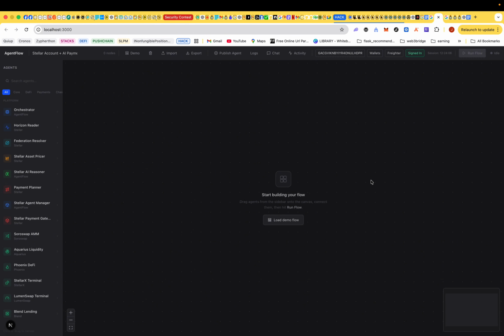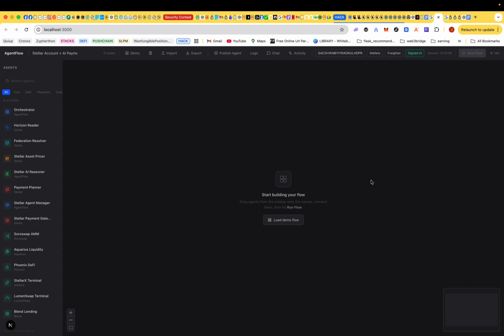Now imagine we have specialized agents for different protocols on the Stellar ecosystem that understand how to interact with a particular protocol. For example, the SoroSwap protocol, or the Horizon reader. We have an agent that knows what to do when we are talking about SoroSwap, knows everything, how to interact with all of the features, and is agentic, right?